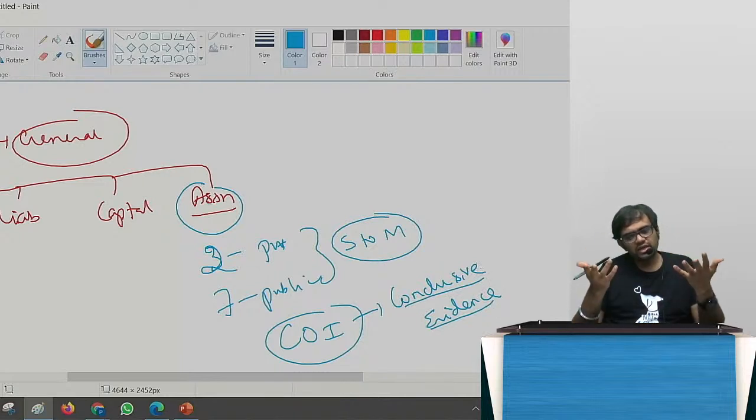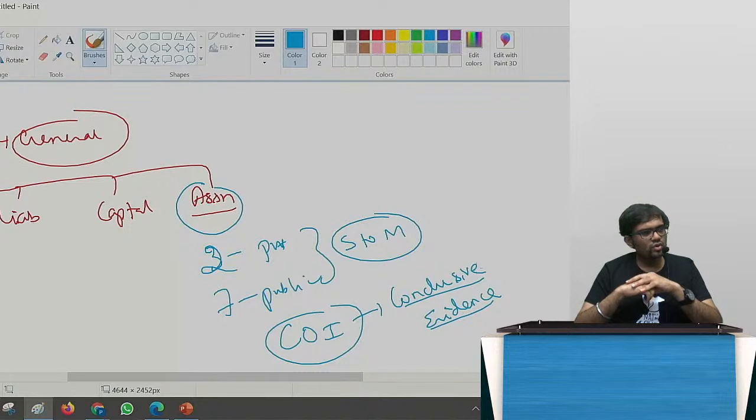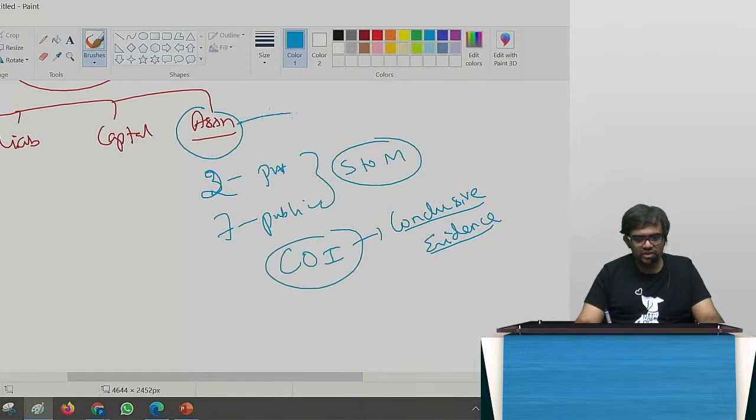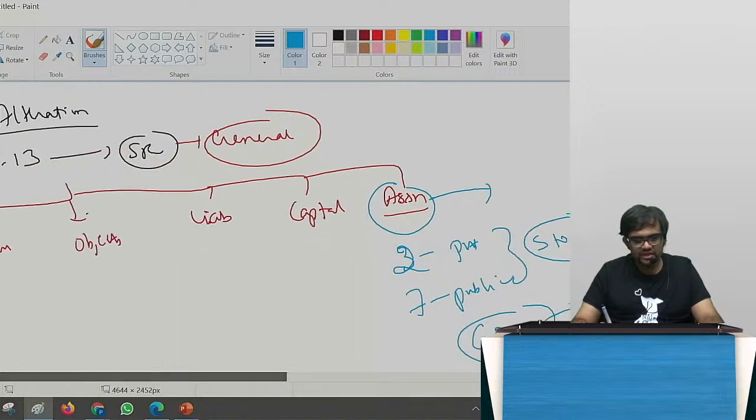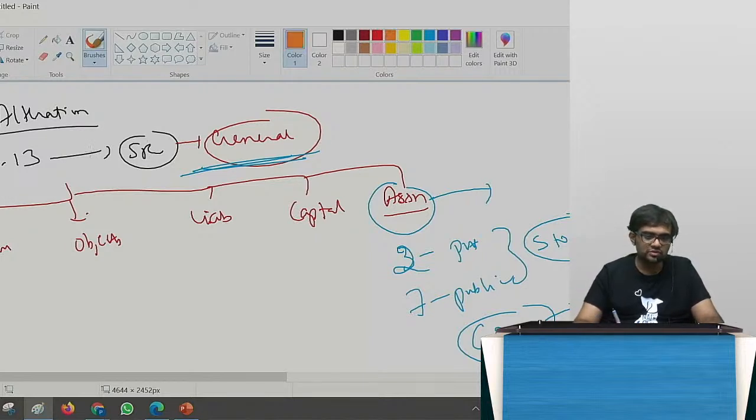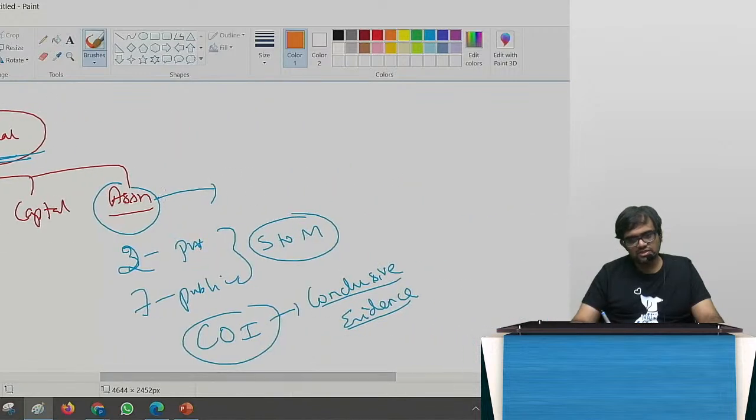Once you have already created something, can you go and tell later that I never created it? Isn't it absurd? Once you already created something, can I say I have to alter it? No. Can the association clause be altered? No, dear friends. That's what I'm telling. This line is a general statement, that's all. This section 13 line is a very, very general statement. For everything you can't take special resolution. Correct? For everything you cannot take special resolution. Because in this case, the association clause can never be altered.